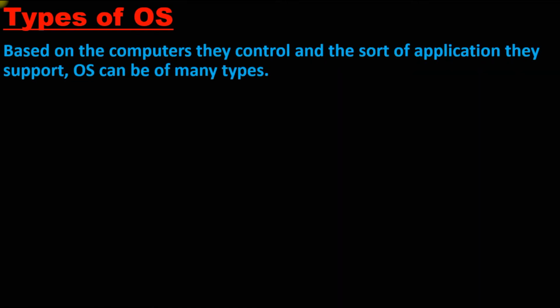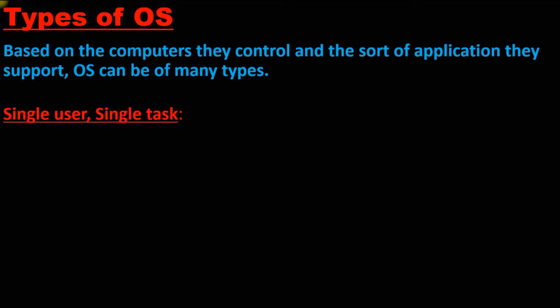Next, the different types of operating system, based on the computers they control and the sort of applications they support. Operating systems can be of many types, and different operating systems have different functions. As per that, the first type is single user single task. This was the first operating system used in earlier times.